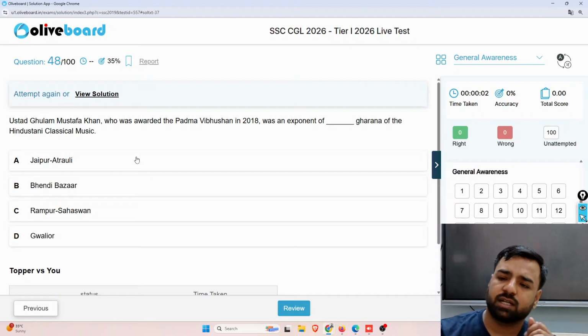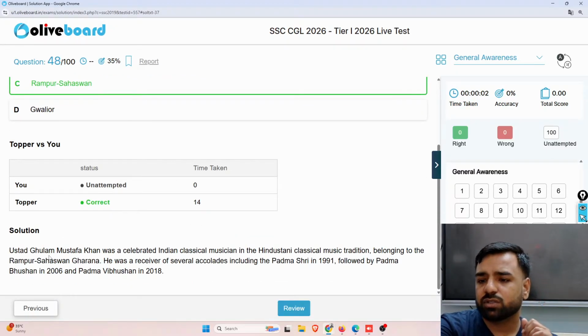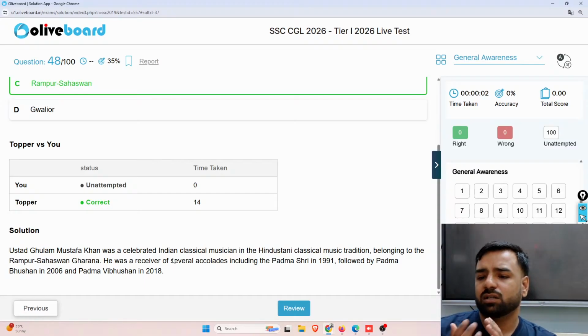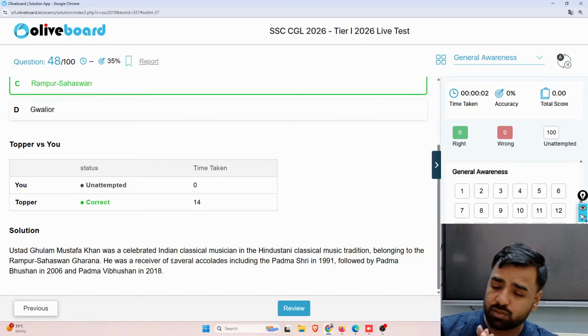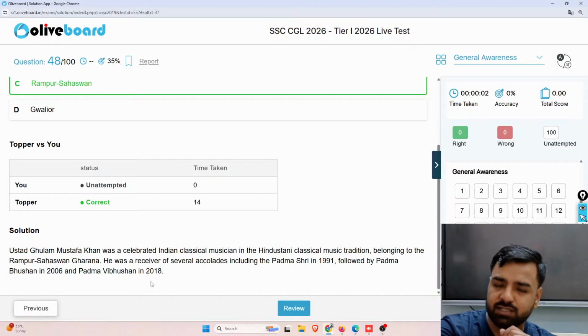So guys, the correct answer would be Rampur Sahaswan, but more things which are important here are, Ustad Ghulam Mustafa Khan was a celebrated Indian classical musician in the Hindustani classical tradition who belonged to Rampur Sahaswan Gharana. But the most important thing is, he is the receiver of several awards like Padma Shri in 1991, Padma Bhushan in 2006 and Padma Vibhushan in 2018. So yes, that is very important, very relevant for the examination as well.